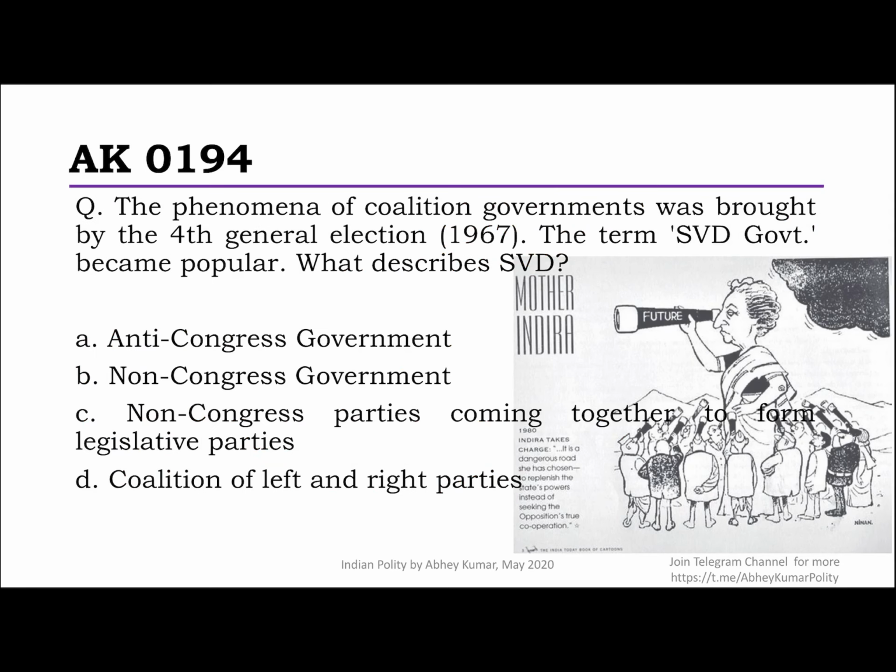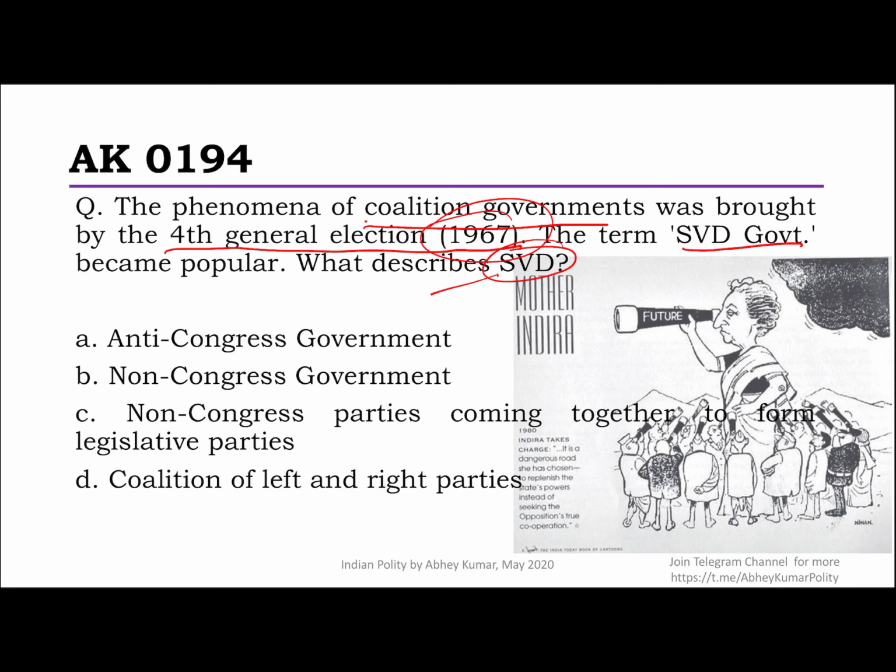Taking the next question, the phenomena of coalition governments was brought by the 4th general election of 1967. SVD government became very popular. And what is this SVD? If you have read your NCERTs, especially the class 12th, Politics in India Since Independence, you would know that it's actually the short form for Sanyukta Vidhayak Dal, which is the United Legislators team or front or group.